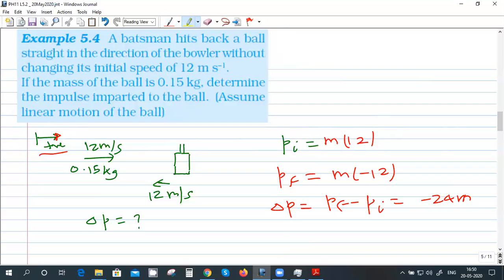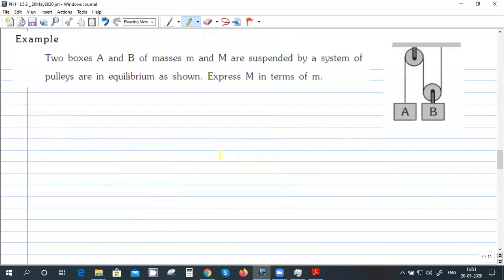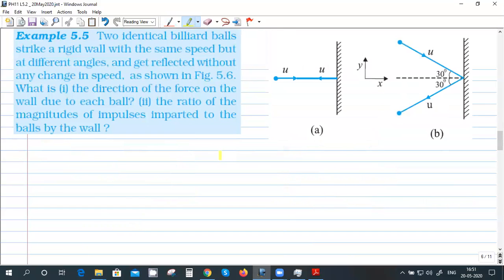Don't skip this step. After that you have to solve the problem. Shall we move to the next one? Okay, sir. Bhavya? Yes, sir. Okay, this one.